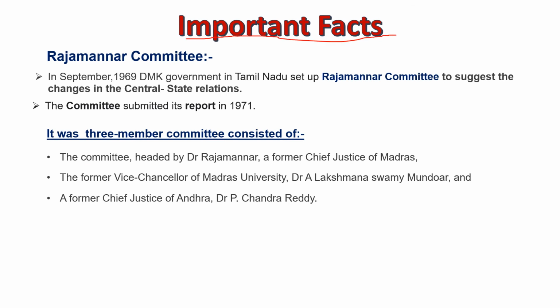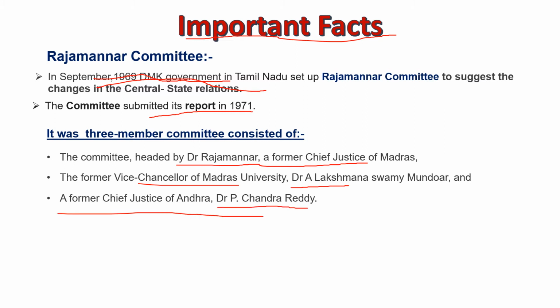The Rajmannar Committee was set up in September 1969 by the DMK government in Tamil Nadu to suggest changes in the central-state relations. The committee submitted its report in 1971. It was a three-member committee. The members were Dr. Rajmannar, a former Chief Justice of Madras; Dr. A. Lakshmanaswami Mudaliar, the Vice Chancellor of Madras University; and Dr. P. Chandra Reddy, a former Chief Justice of Andhra.